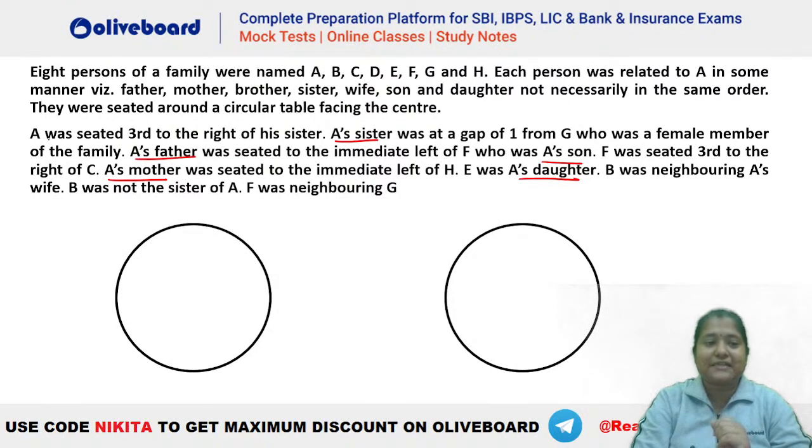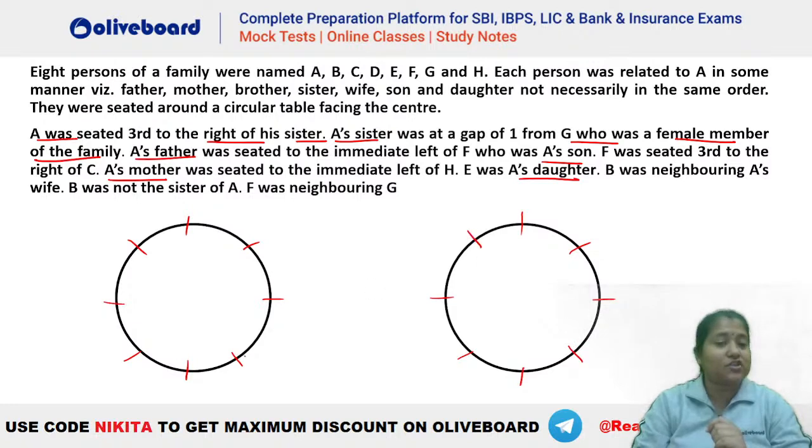Okay. You can see it is given A was seated third to the right of his sister. A's sister was at a gap of 1 from G, who was a female member of the family. So let's draw 1, 2, 3, 4, 5, 6, 7, 8. Right? Let's say we have 8 people in here. Okay. So let's see what are the possibilities for this situation. So let's say this is your A. Right? Let's say this is the sister here. Okay. Because A is third to the right of sister. Let's say if this is A's sister, so A is third to the right of sister will be like this. Now A's sister is at a gap of 1 from G, who is a female member of the family.